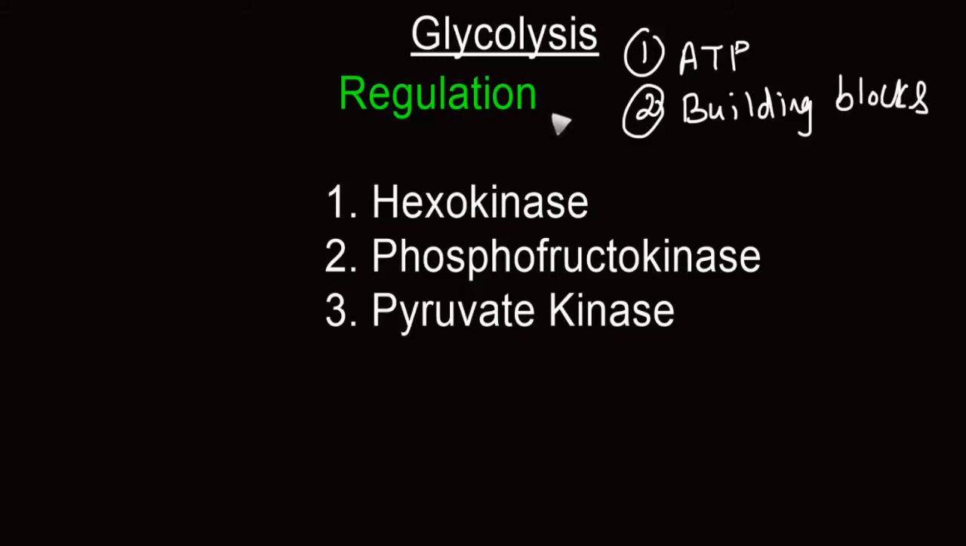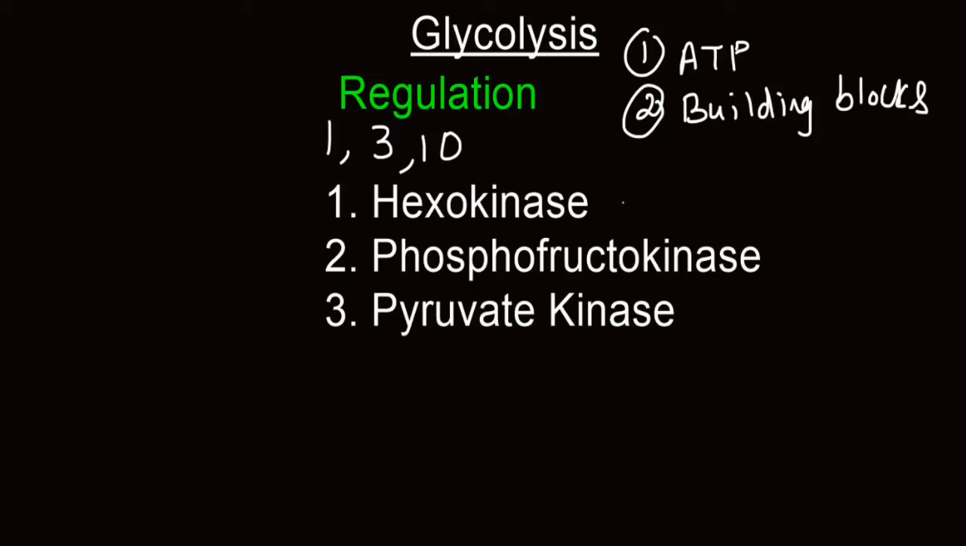Regulation of glycolysis depends upon availability of these two things. If adenosine triphosphate and building blocks are available in plenty, the rate of glycolysis decreases. If ATP and building blocks are not available enough, in such a case, the rate of glycolysis increases. In any metabolic pathway, enzymes that regulate irreversible steps act as control points. In the case of glycolysis, there are 3 irreversible steps. They are step 1, step 3 and step 10.